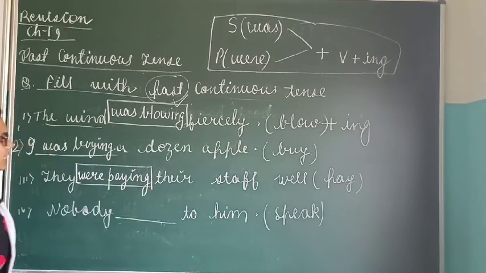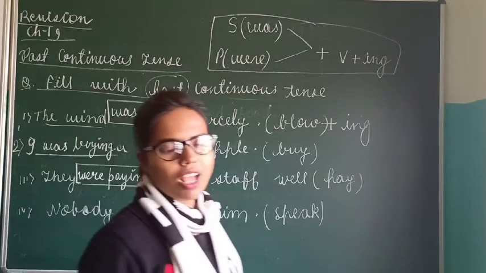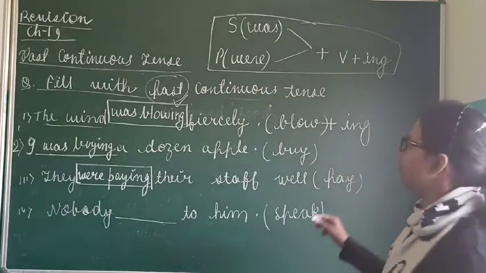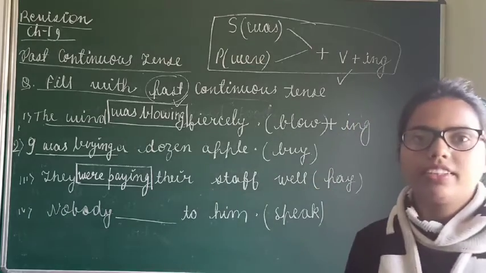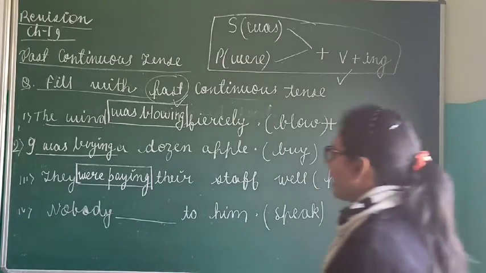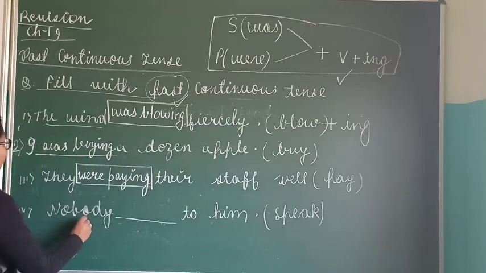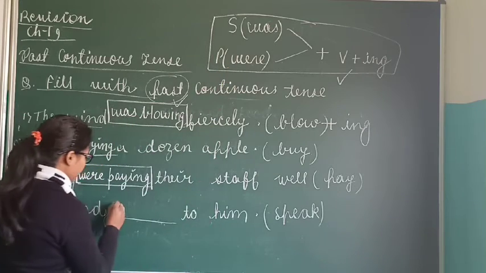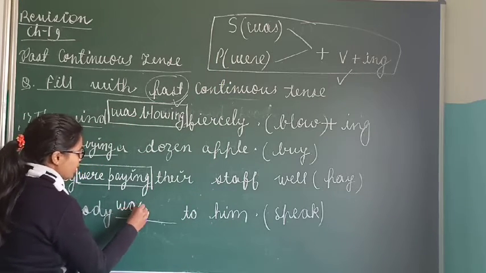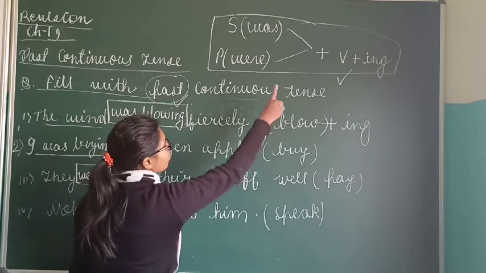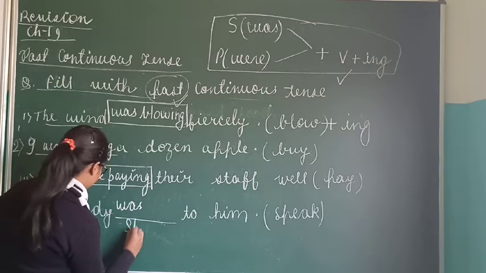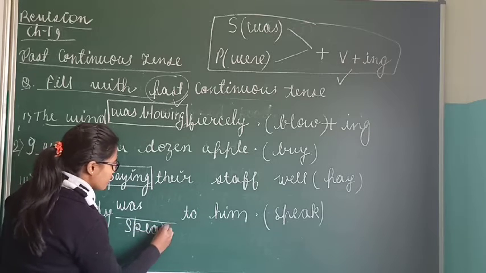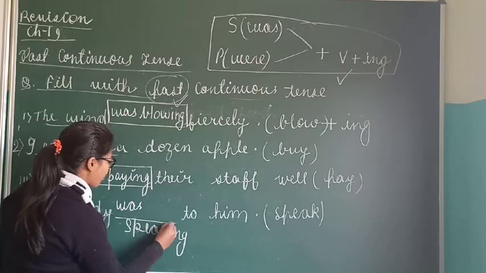So if you know the trick, even if an internal question is asked in the exam, you will very easily do it. So please write down this trick and keep these tricks in your mind. These are rules. Nobody is singular. So what will you write there? Was. Nobody was. Now what is the verb? Speak plus ing, speaking. Nobody was speaking to him. See, we have it done.